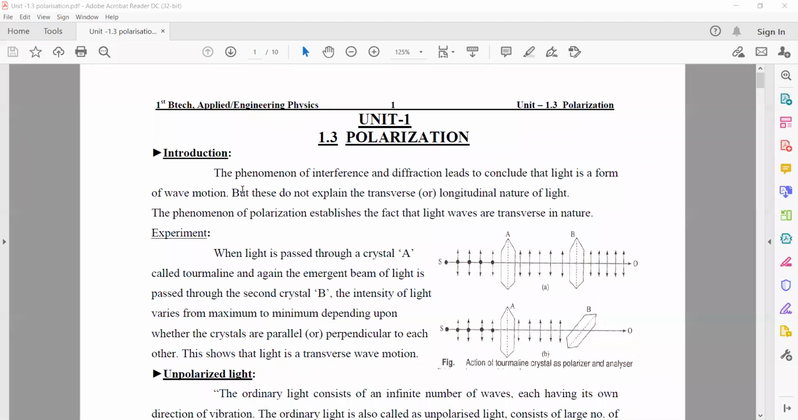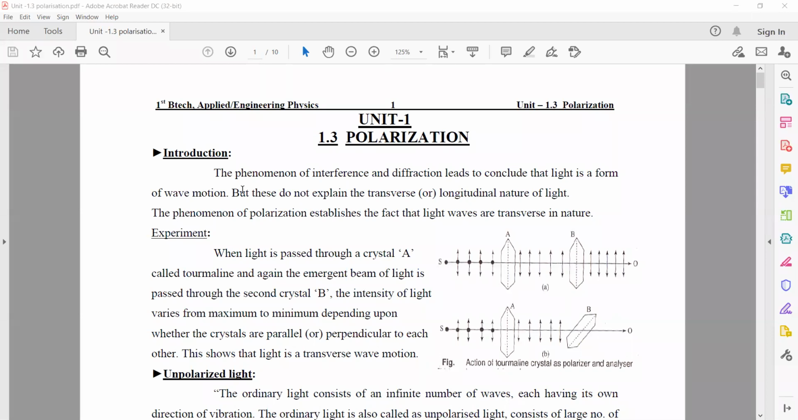Already in the previous session, we discussed two topics: first, interference, and diffraction. These are two properties of light. And one more property of light is polarization. So these three properties are clearly studied in wave optics.